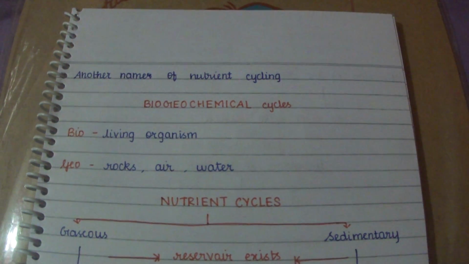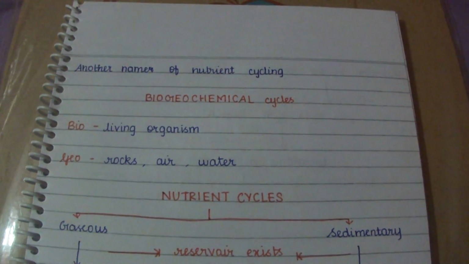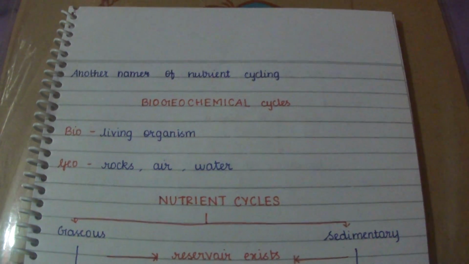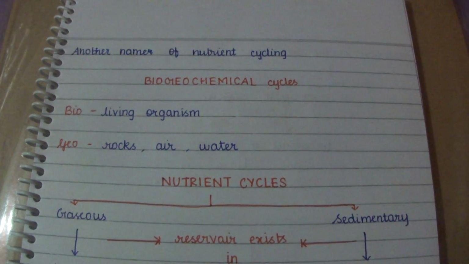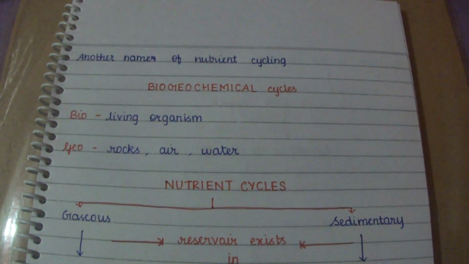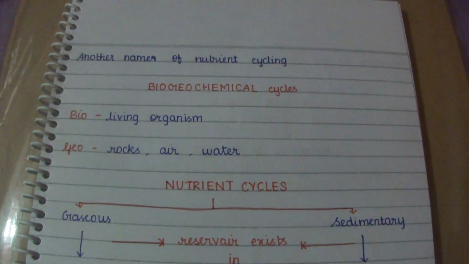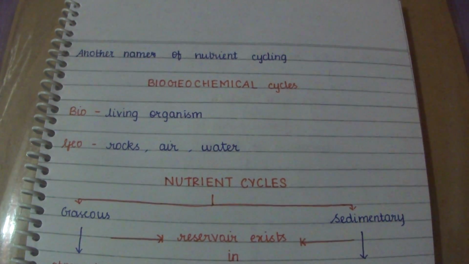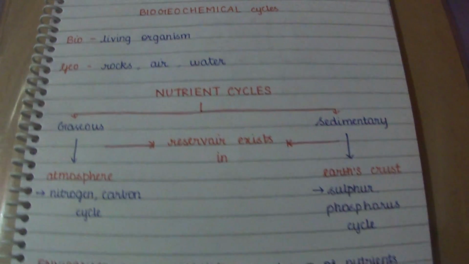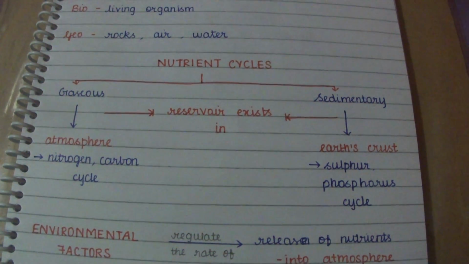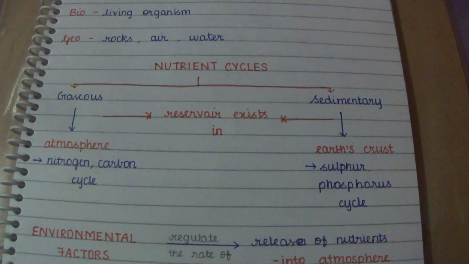The other name for nutrient cycling is the biogeochemical cycle, where bio means living organisms, and geo refers to rock, air and water.